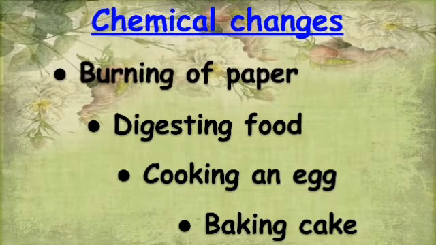So, children, these are the examples of chemical changes. So, what happens in chemical changes? When a substance combines with another to form a new substance, it is called a chemical change.